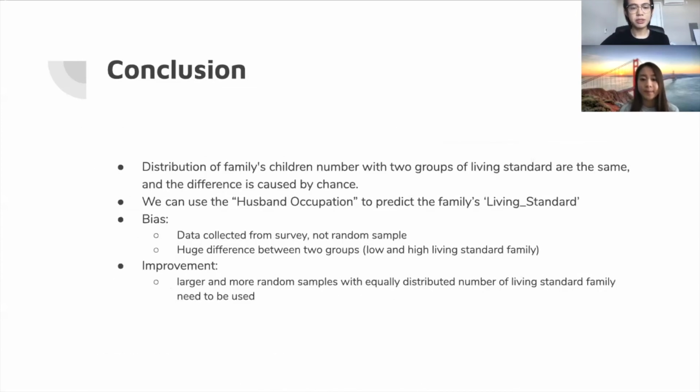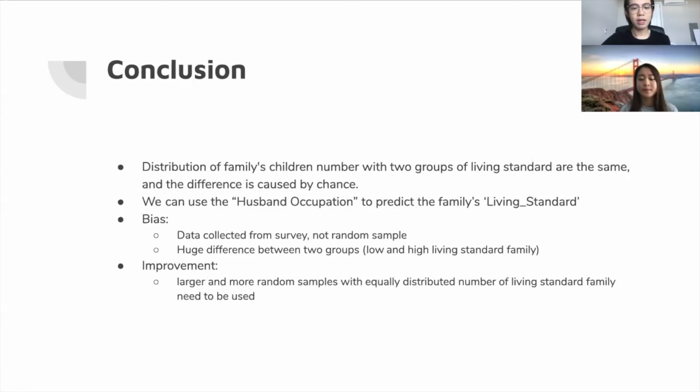So the distribution of families' children number with two groups of living standard are the same, and any differences are caused by chance. For the prediction part, we can conclude that we can use the husband occupation to predict the family's living standard. However, there is bias in our report.